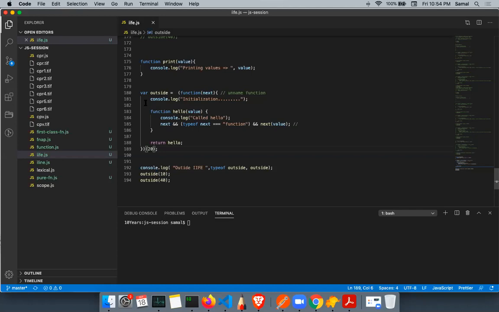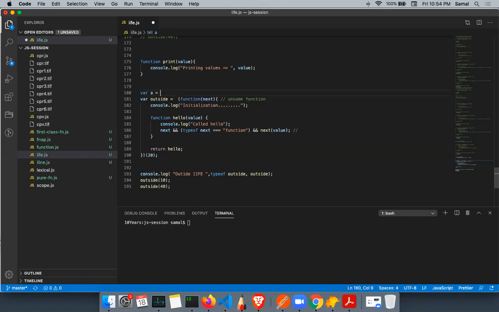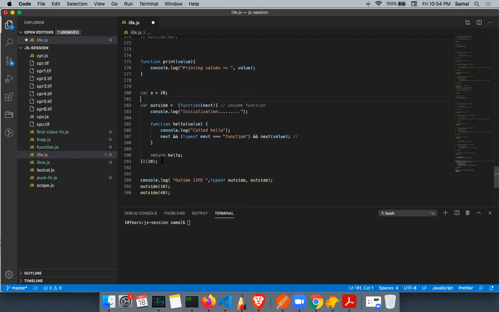When we define a variable, let's say a equals 20, and then I pass a here, what do I call this? I'm passing variable a as a parameter.